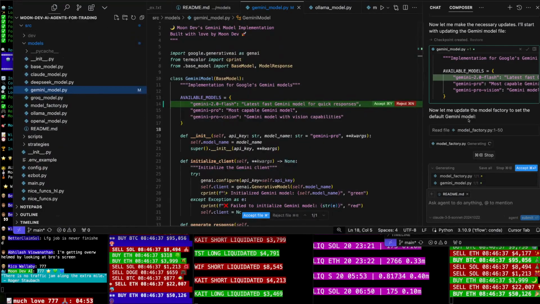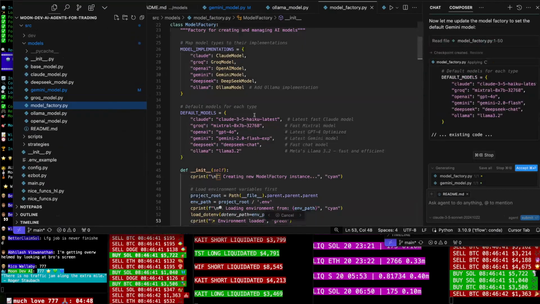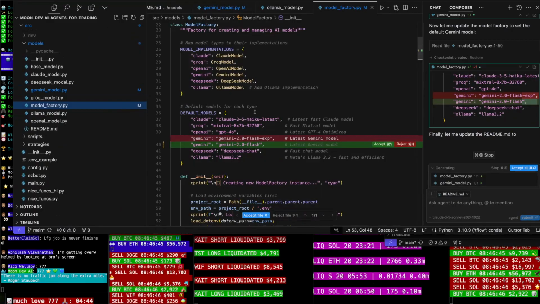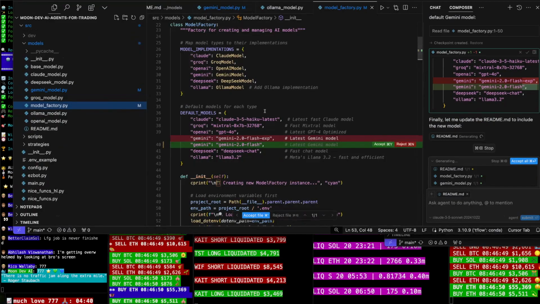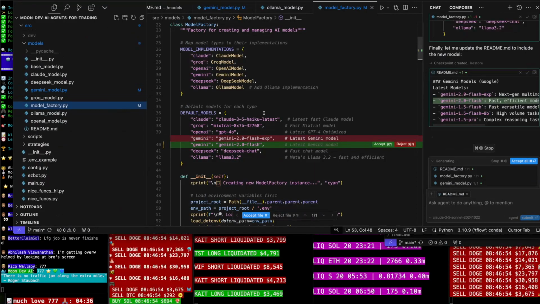Now let me update the setup here. So it's going to the model factory. Great. So all of this code will be on the GitHub. Don't worry about it, bro. The reason I'm doing this is because if 2.0 Flash eliminates the need for a RAG, that is huge, dude, because then we can see the whole code base at all times.